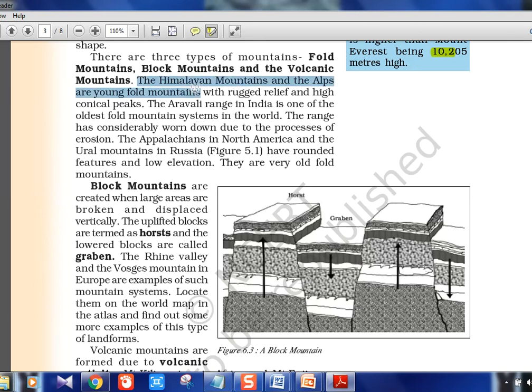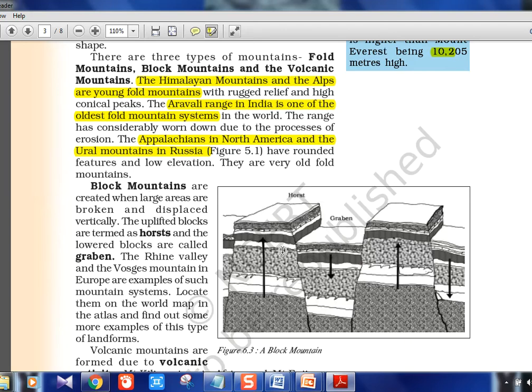Himalayan mountains and the Alps are young fold mountains. The Aravalli range in India is an old fold mountain, you can call it. Alps is in Europe. The range has considerably worn down due to the process of erosion. Okay, so it has come down due to erosion. The Aravalli is an old fold mountain. Appalachians are in North America. Ural mountains in Russia, we saw it separates the continents Asia and Europe. Rounded features and low elevations. Okay, so it's just a description of very basic or very common mountain ranges. That is all fold mountains. Everything which we highlighted is fold mountains.